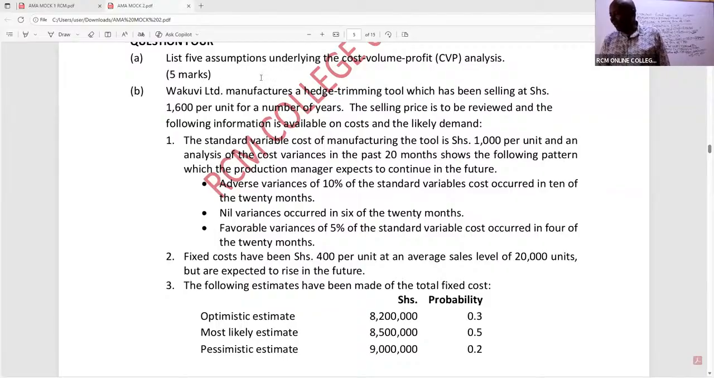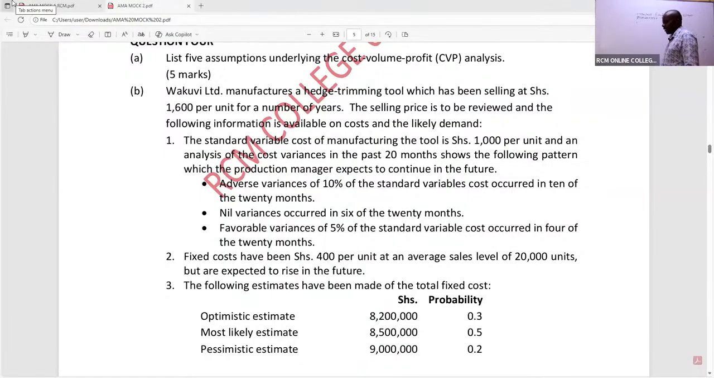Quite a bad name, manufactures a hedge trimming tool, which has been selling at 1600 per unit. So in this case, let's evaluate the current situation. So the current, consider maintaining the price at 1600. That's what you tell the examiner. Consider maintaining the price at 1600.